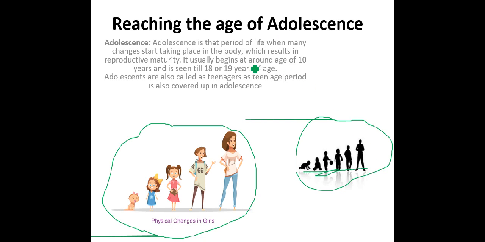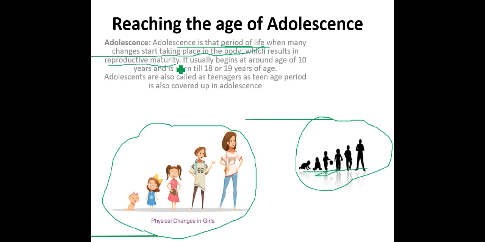Now what happens in adolescence is that it is the period of life when many changes start taking place in the body. That means adolescence is related to the changes in our body, and this results in reproductive maturity.